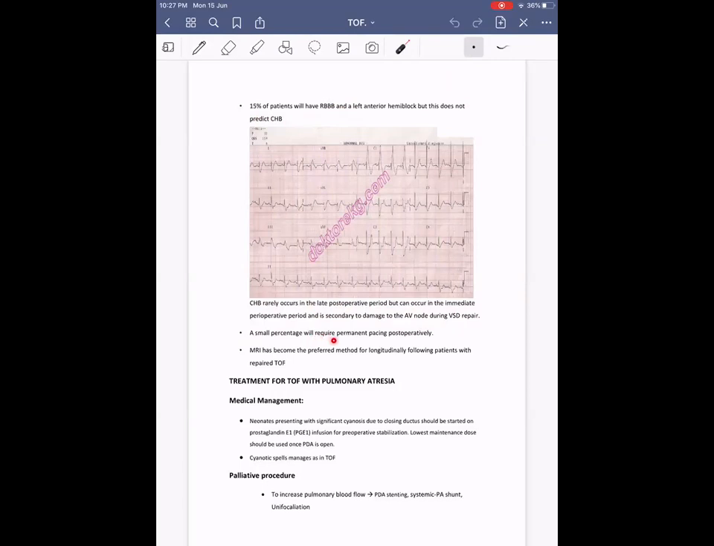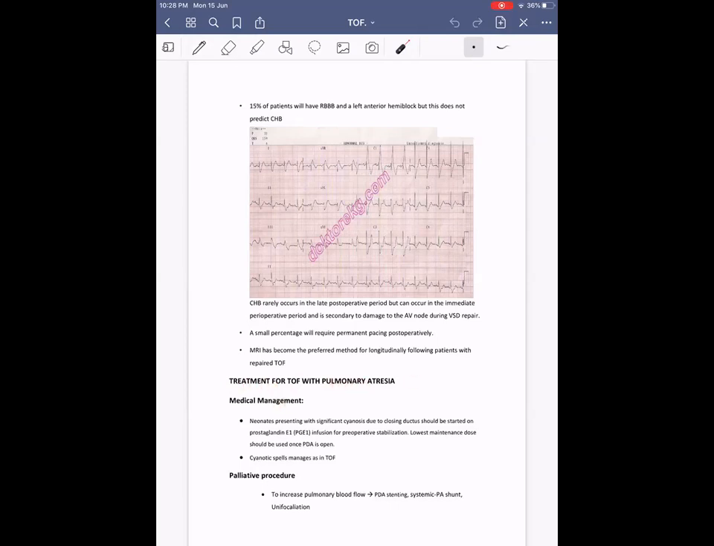Second, a small percentage of patients may require permanent pacing. MRI has become the preferred modality for longitudinal follow-up of post-op repair patients, especially if they have PR, for assessing the PR regurgitant fraction and for assessing the RV function. Then coming on to treatment for pulmonary atresia.